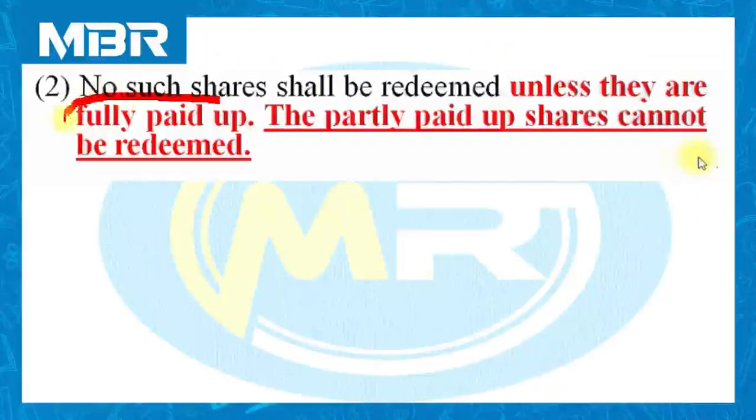Just focus on the words fully paid up. We will discuss this in detail for your easy understanding. Partly paid up shares cannot be redeemed. It means the company cannot redeem its partly paid up preference shares.